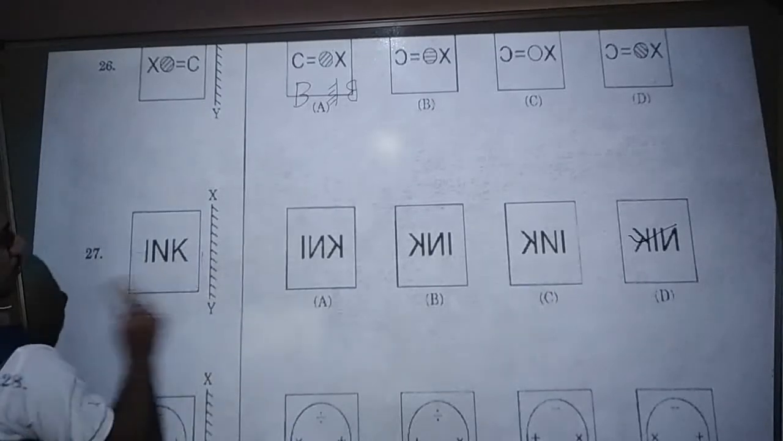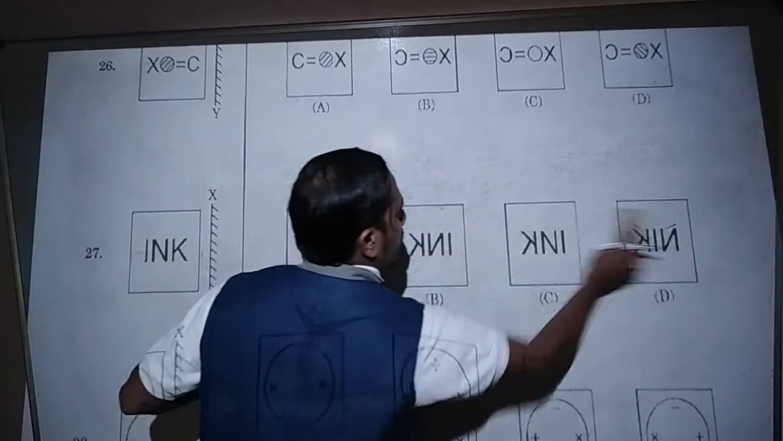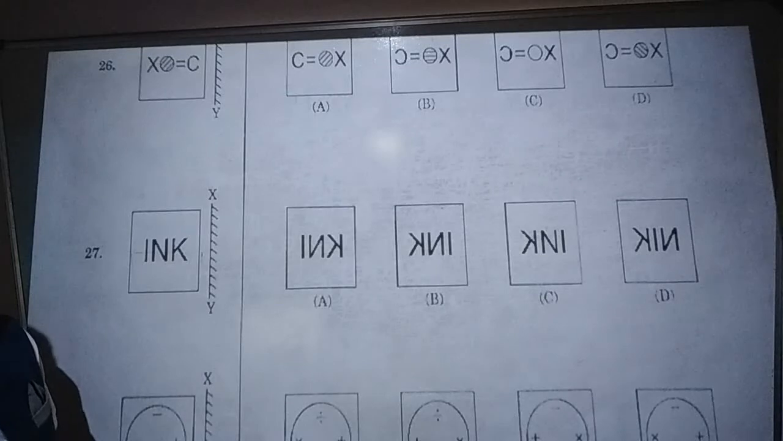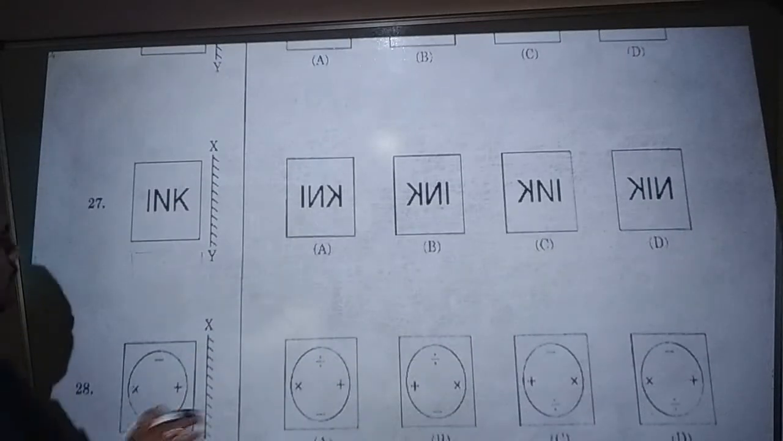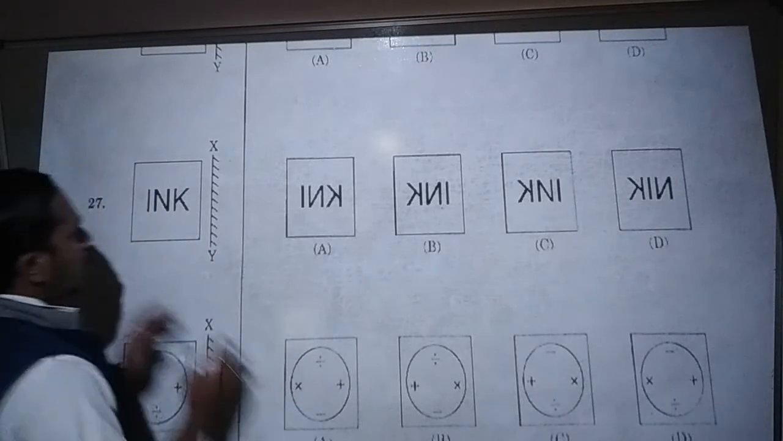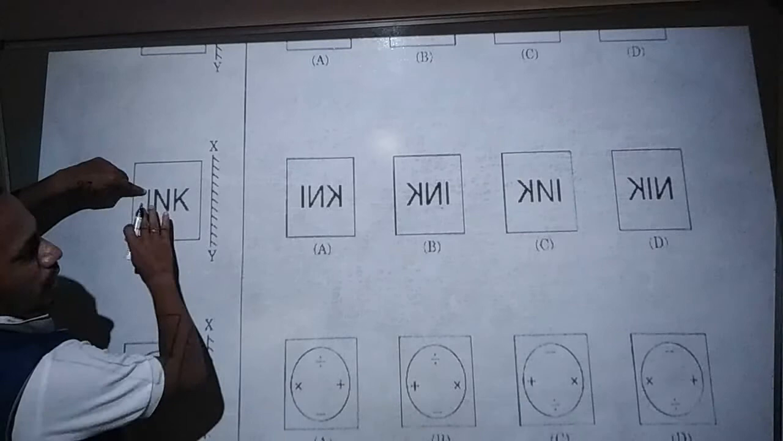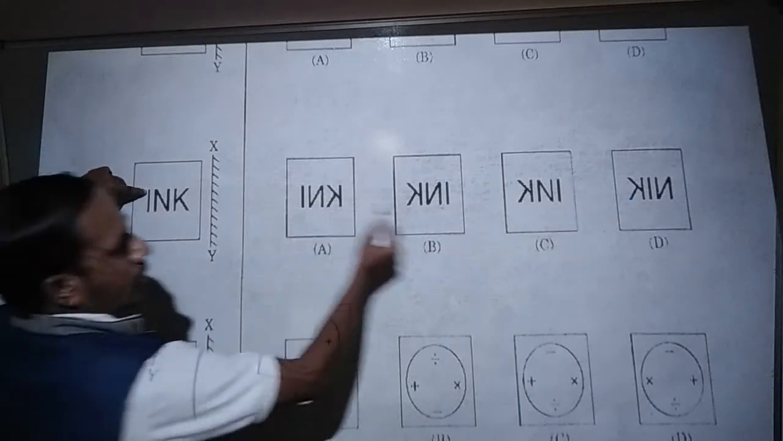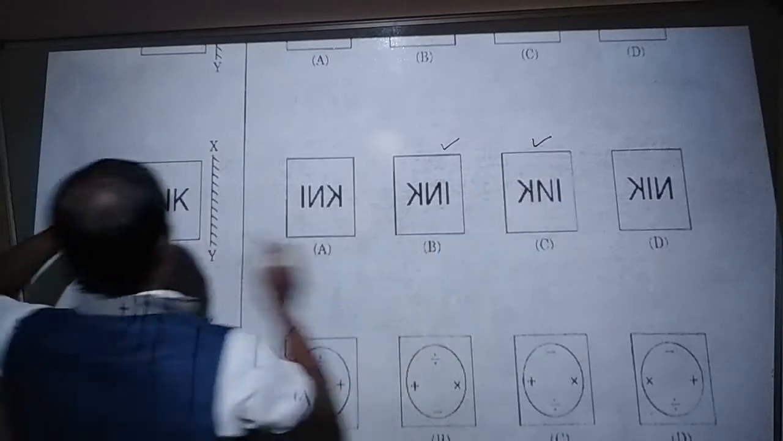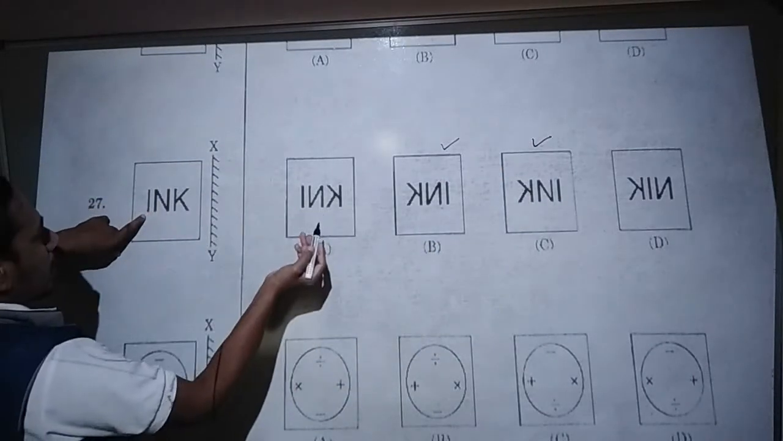In question number 27, they have given letters. I already told you all letters will become reverse, and left hand side will become right hand side. So I is given now. I will go to the right hand side. I will go to the right hand side means which option? Only this one and this one. You can look. I will become right hand side. So it is on the left hand side, and it will go to the right side part.